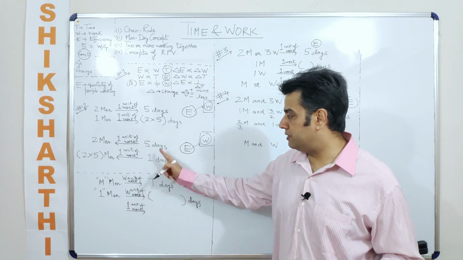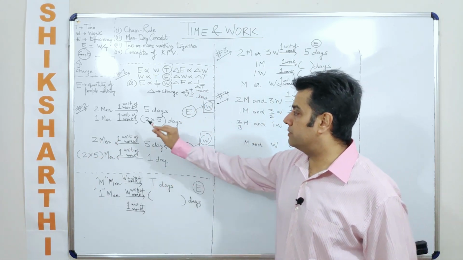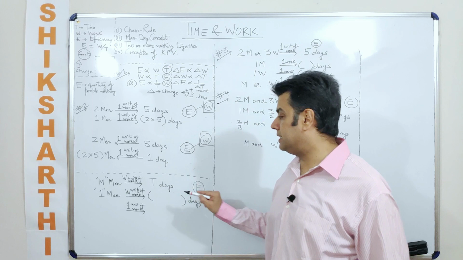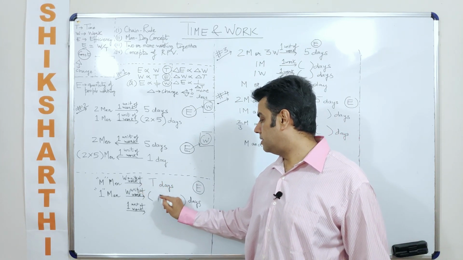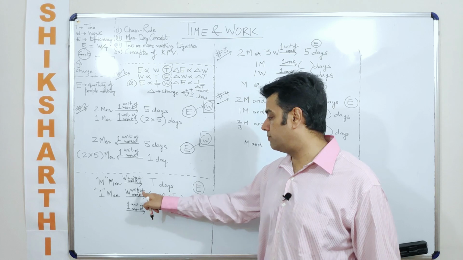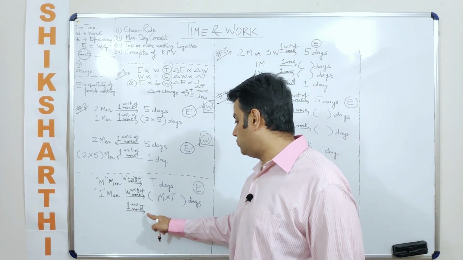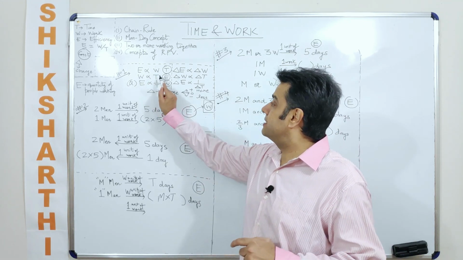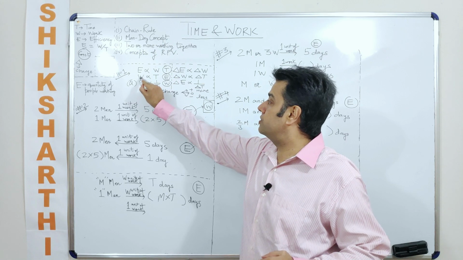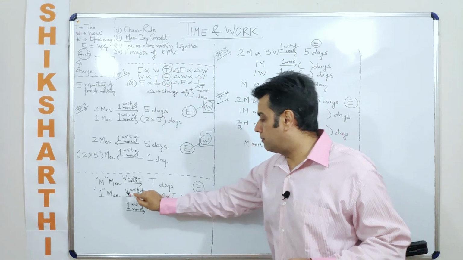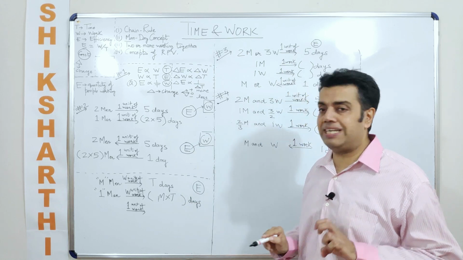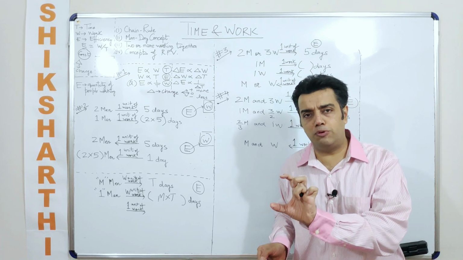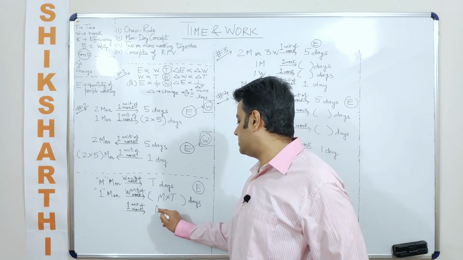Now from here we are trying to establish the chain rule. What is the chain rule? I am converting this into a formula. If m men do w units of work in t days, one man would take how many days? m into t days to do w units of work. Similarly, 1 unit of work. So w units of work take m into t days. Naturally 1 unit would take a lesser number of days, because work done and time are directly proportional to each other. So from here we are able to establish the chain rule.